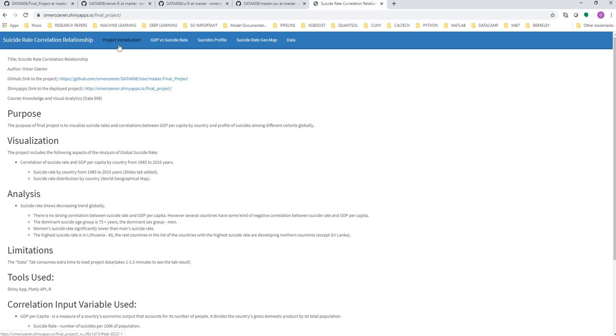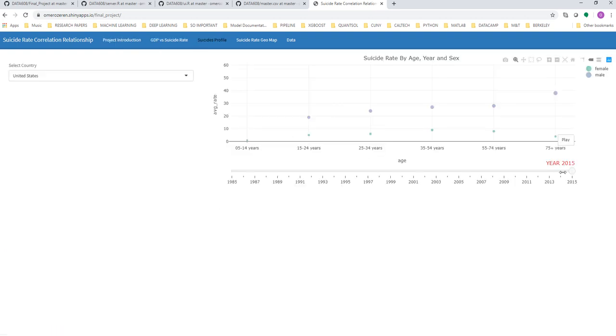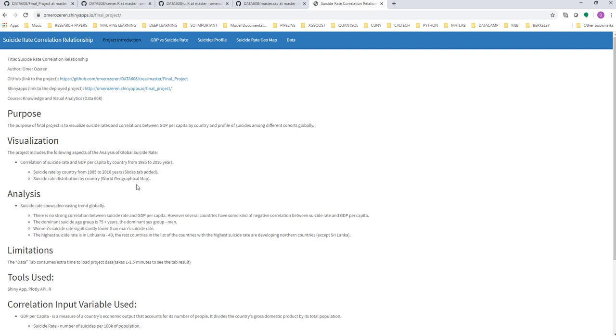Women's suicide rate is significantly lower than men's, and you can see that by going right here. Each country that you look at shows close to the same information. The highest suicide rate is in Lithuania, which is 40, and the rest of the countries with the highest suicide rates are developing northern countries.